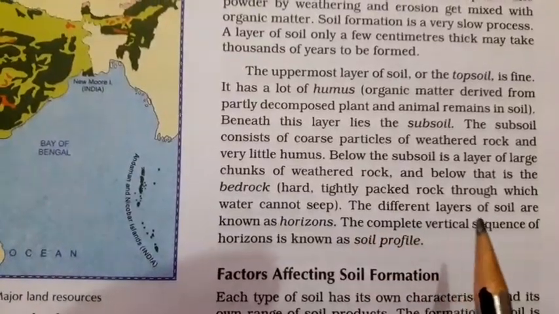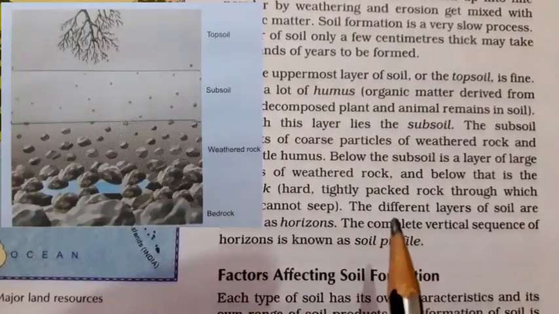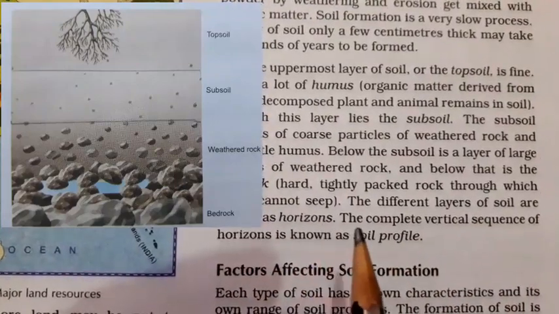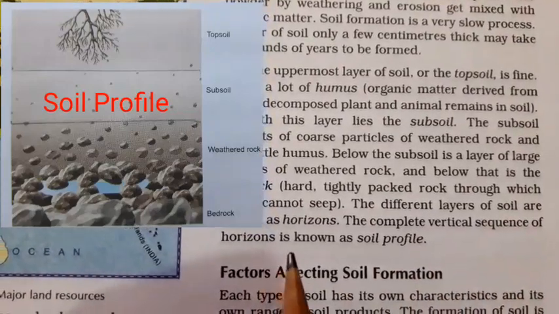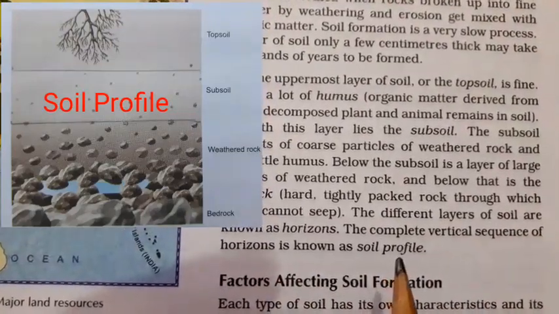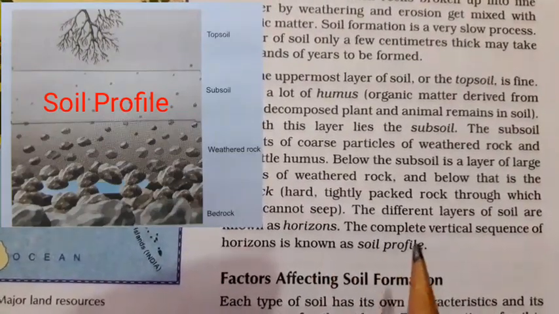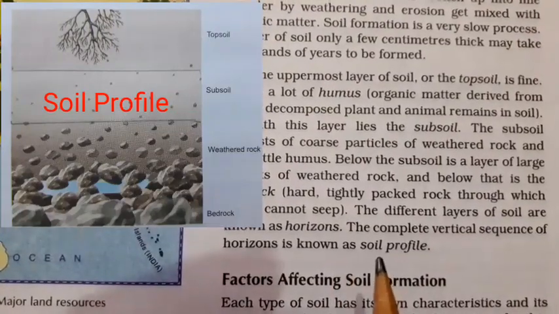The different layers of soil are known as horizons. So these different layers of the soil are called horizons. This complete vertical sequence of horizons is known as the soil profile.